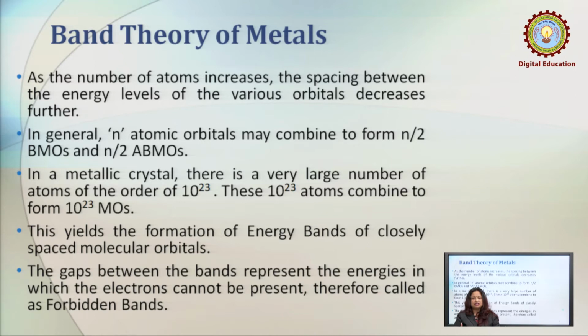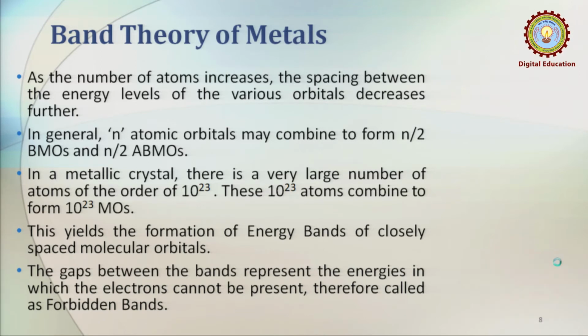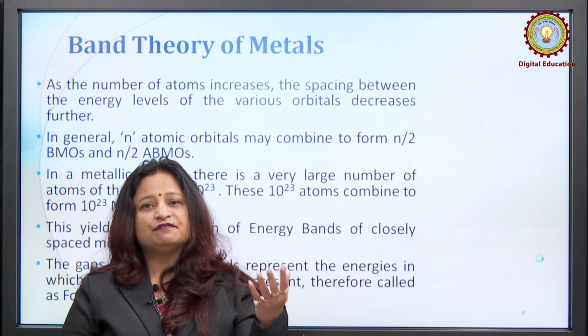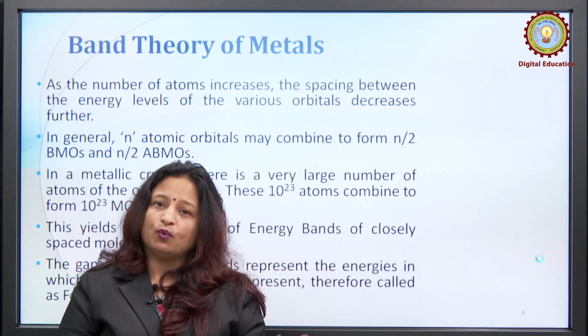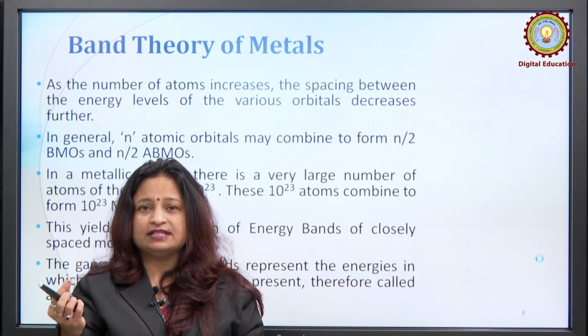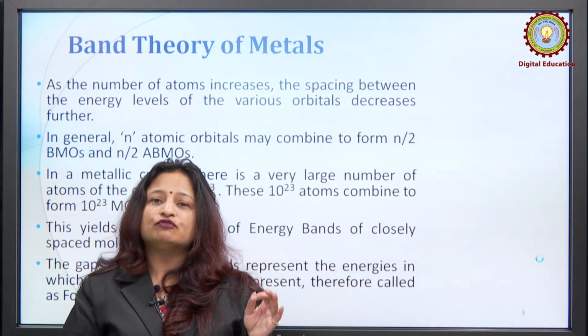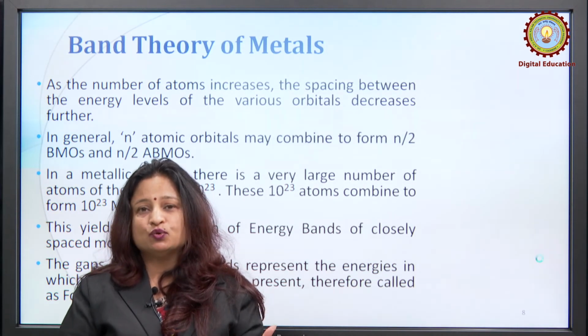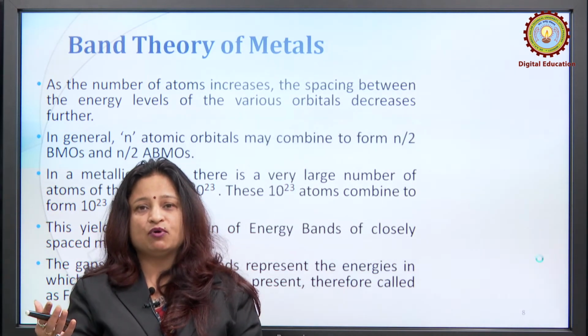So what happens in general, n atomic orbitals may combine to form n/2 bonding molecular orbitals and n/2 anti-bonding molecular orbitals. For example, if 2 atomic orbitals combine, then one is bonding and the other is anti-bonding. Similarly, if 3 atomic orbitals combine, then one is bonding, one is anti-bonding, and one left is non-bonding. If there are 4 atomic orbitals which combine, then n/2 means 2 are bonding and 2 are anti-bonding, and so on.